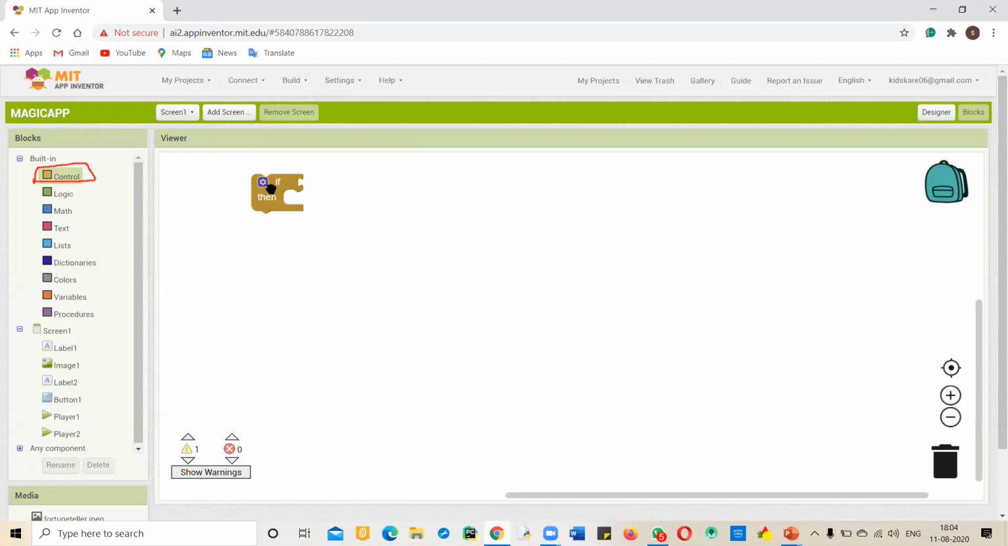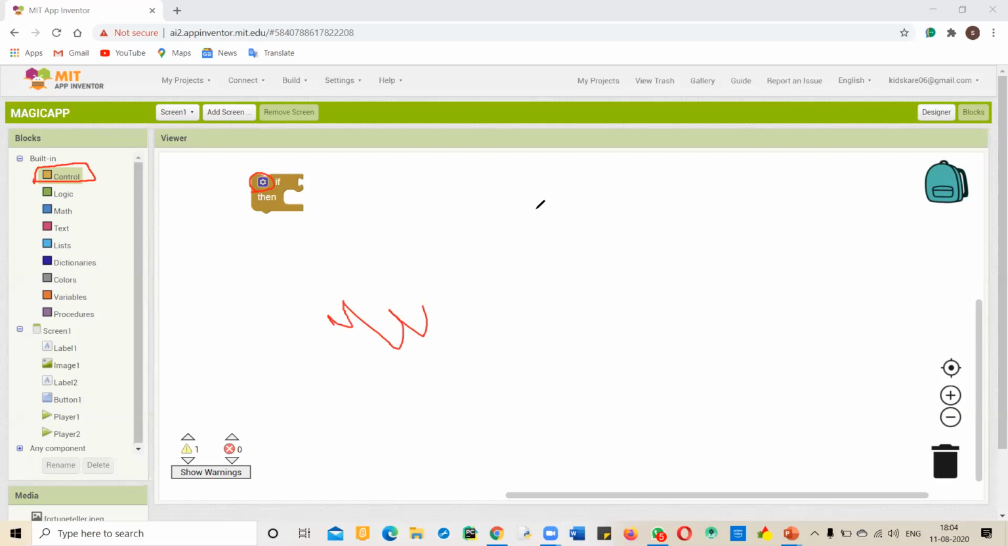And one more thing, you can see this blue button here. Can everybody see this blue button? Yes, sir. So this blue button is called the mutator. This is a very important thing. You can note it down. This blue button is the mutator.